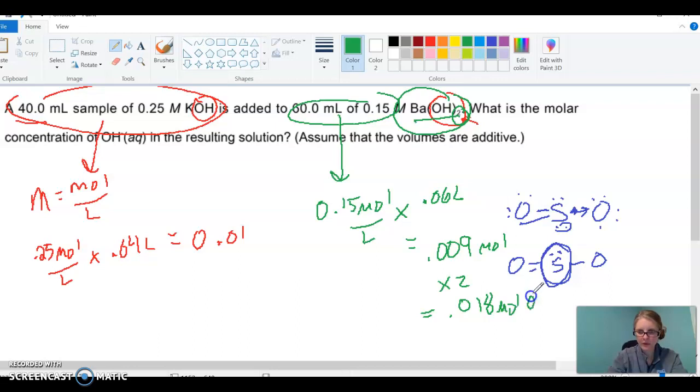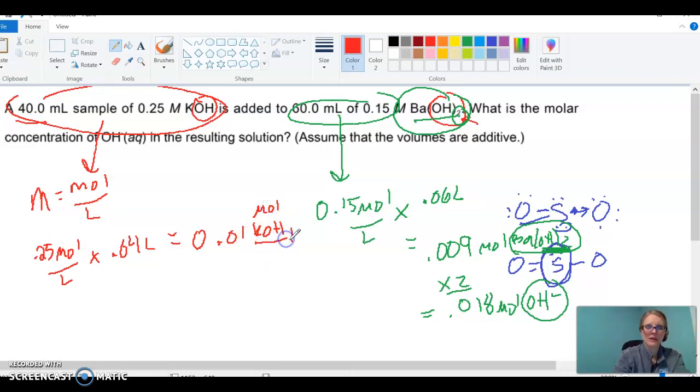So that's how many moles of OH I have. This is how many moles of Ba(OH)2 I have, and for every one of these I have 2 OHs, so that's why I multiply by 2. Now over here, this is how many moles of KOH I have, and for every 1 KOH, I have 1 OH. So that really is the number of moles of OH that I happen to have.